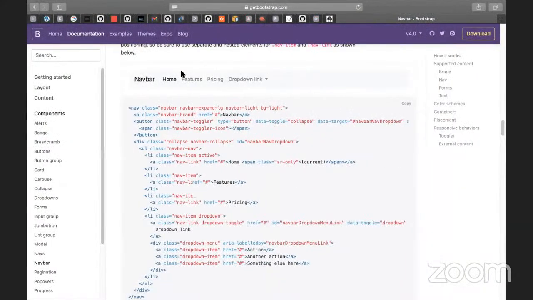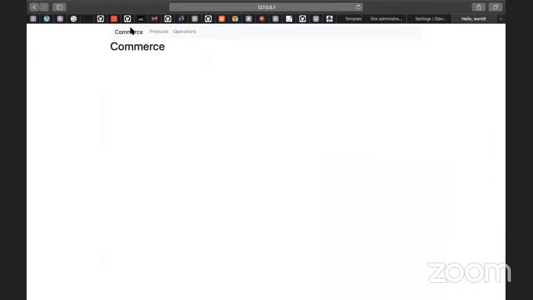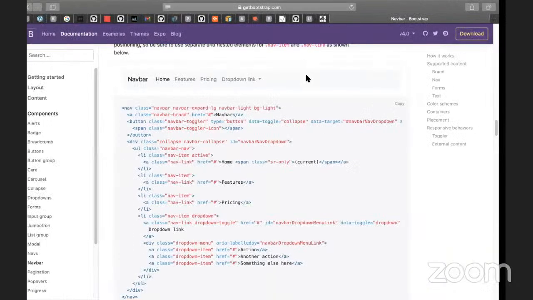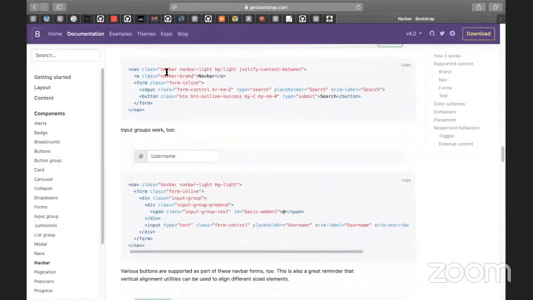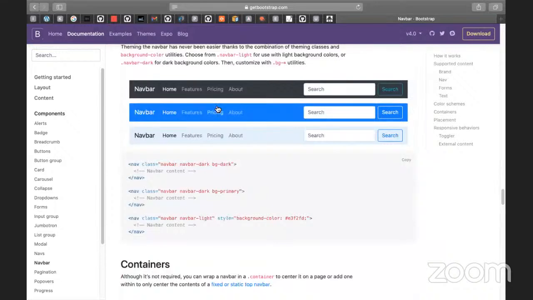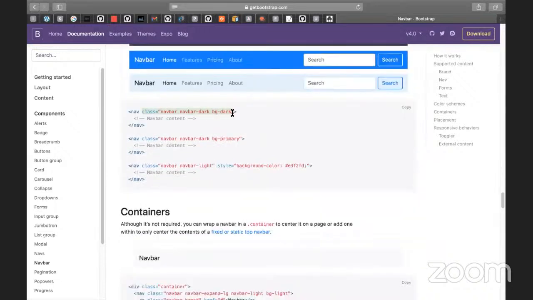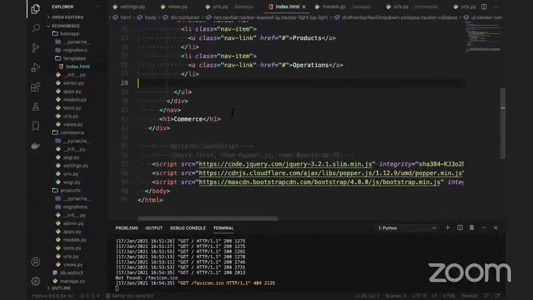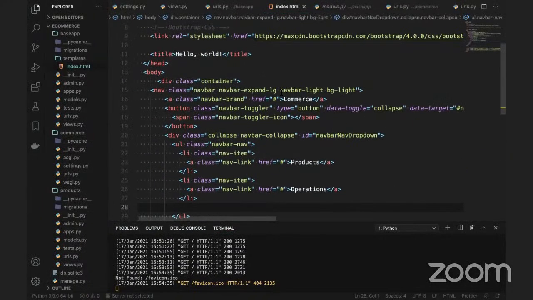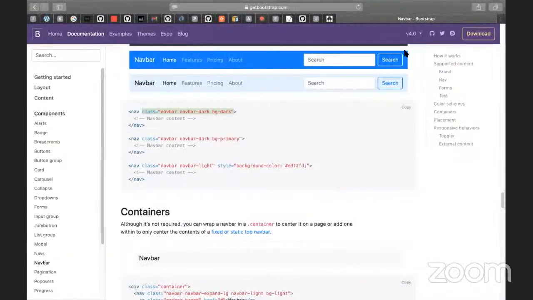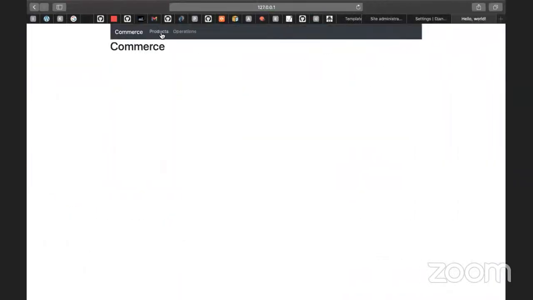I'm going to refresh the page, guys, just to have a look into it. Just commerce, products, and operations. If you look at this, there is a little bit of design. If you want to add different colors, we can add it here. So we can use the class navbar is equal to dark. I'm going to use the same class here. So instead of this navbar light and all, I'm using it as dark, and this is also dark. Okay, and let me go to the screen and refresh it. There is a menu. We can add that, and it also can show to us.